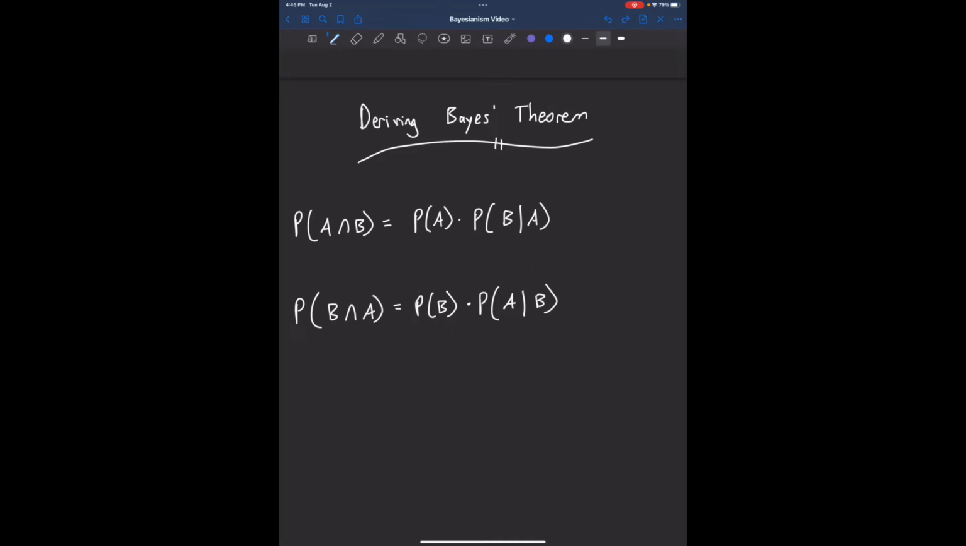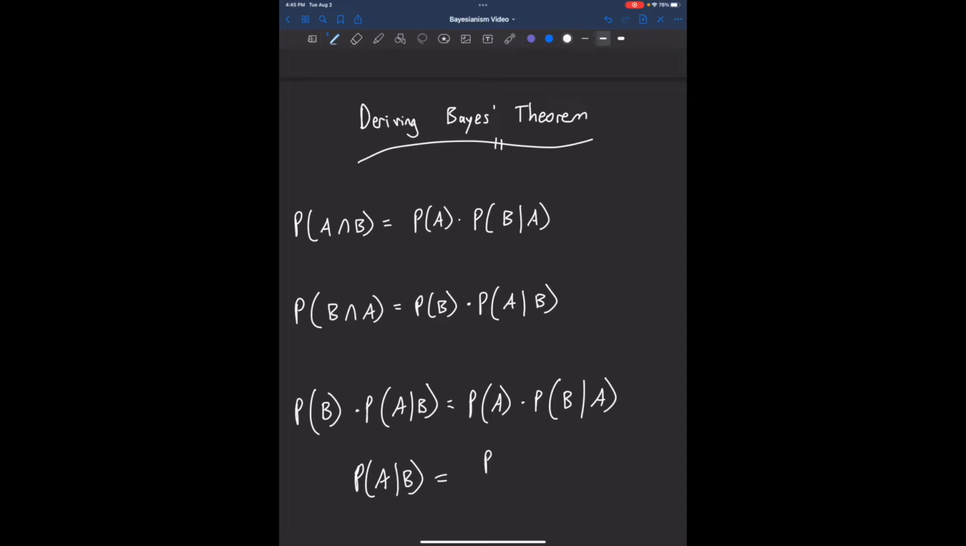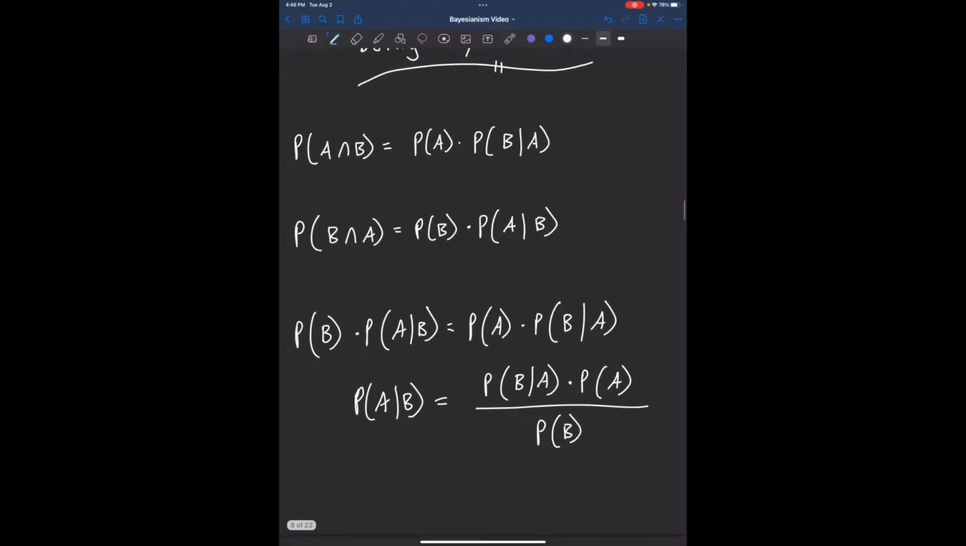Well, the probability of A and B is the same as the probability of B and A, right? These are equivalent. So I can set this expression and this expression equal to one another. Now, if I just divide both sides by the probability of B, I get that the probability of A given B is the probability of B given A times the probability of A over the probability of B. I just divided both sides of that equation by the probability of B. Now this is Bayes' theorem.